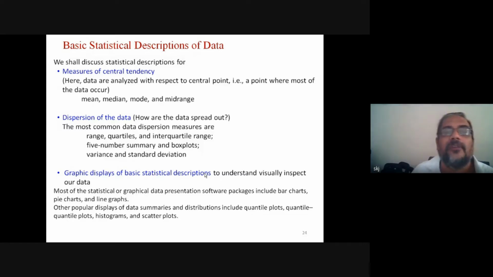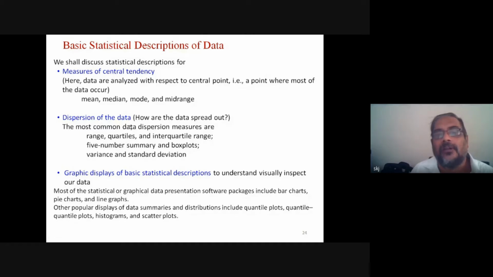So here we analyze with respect to the central point, that is, a point where most of the data occurs. So here the definition of central point is where most of the data occurs. Okay, so we have these definitions: mean, median, mode, and mid-range. Now next is the dispersion of data.